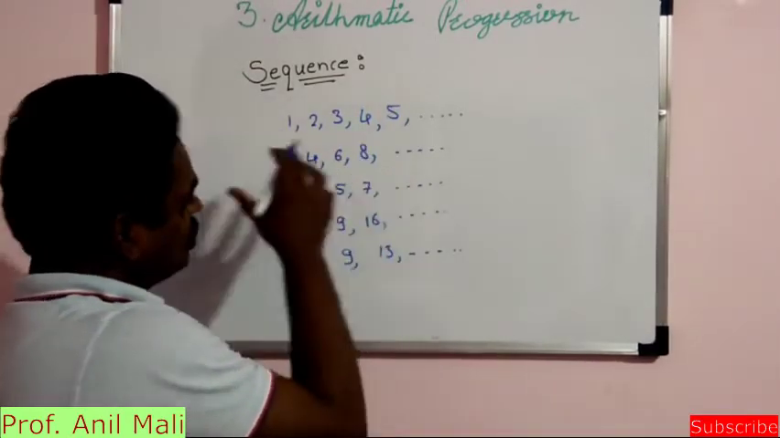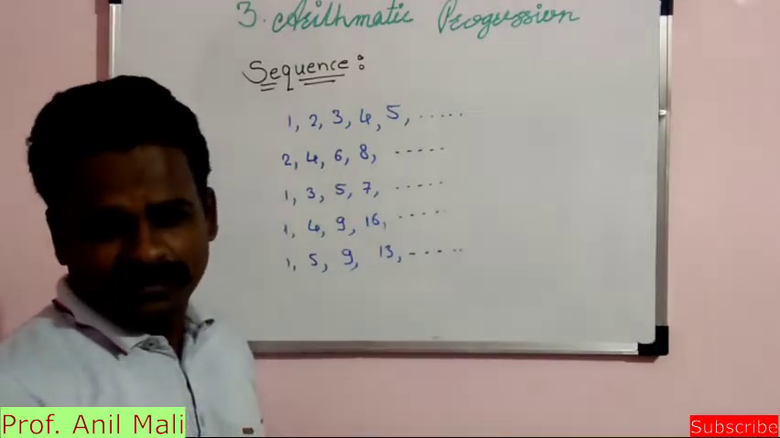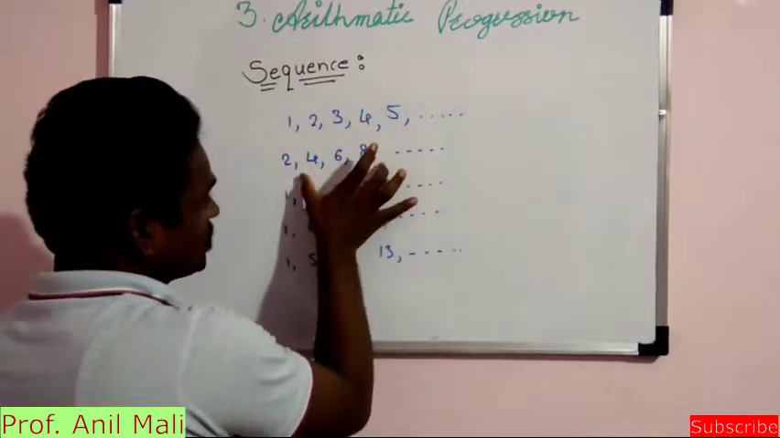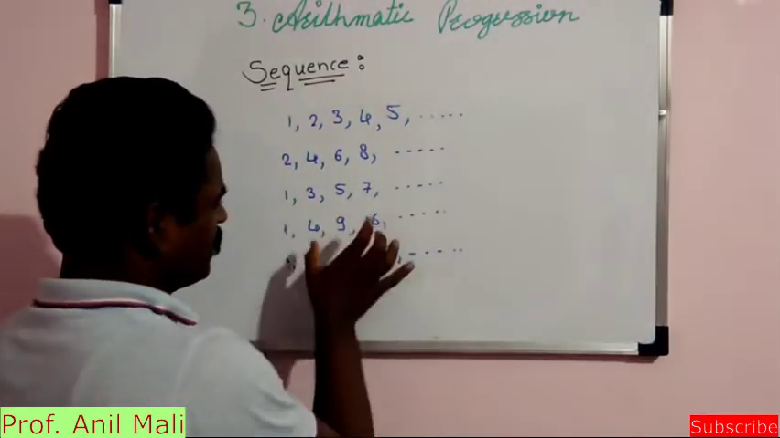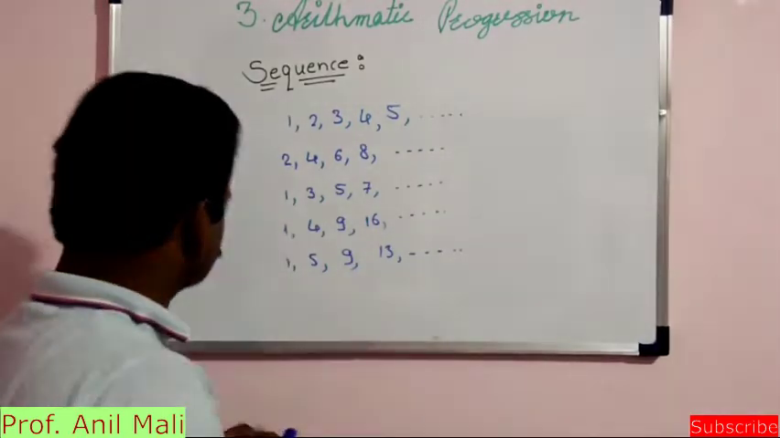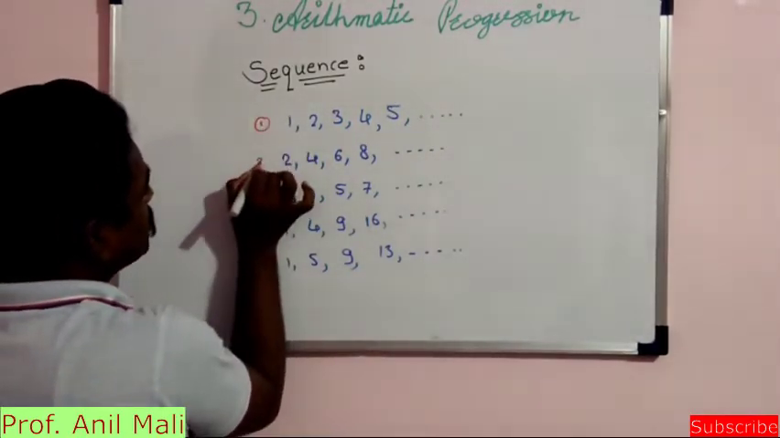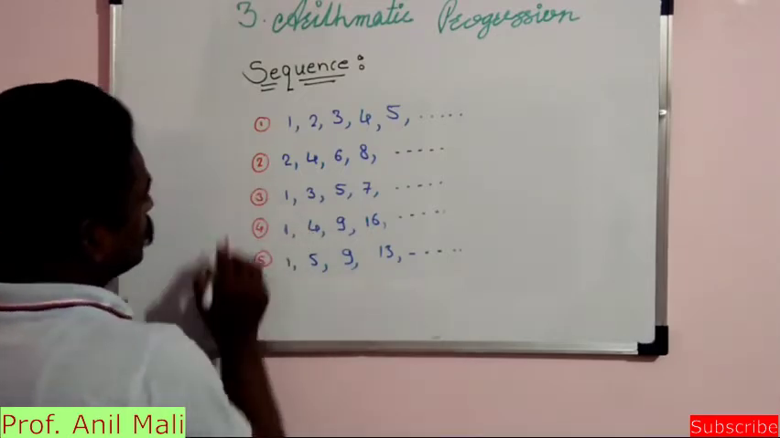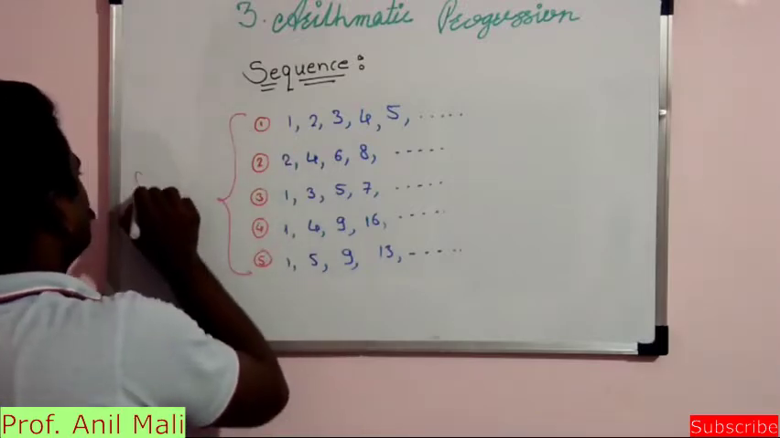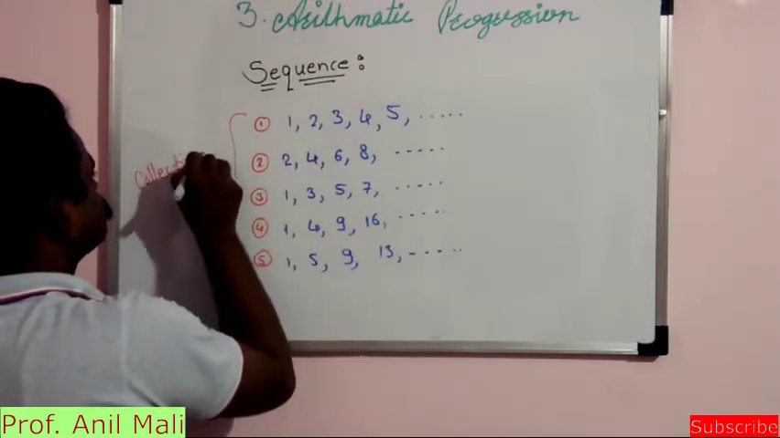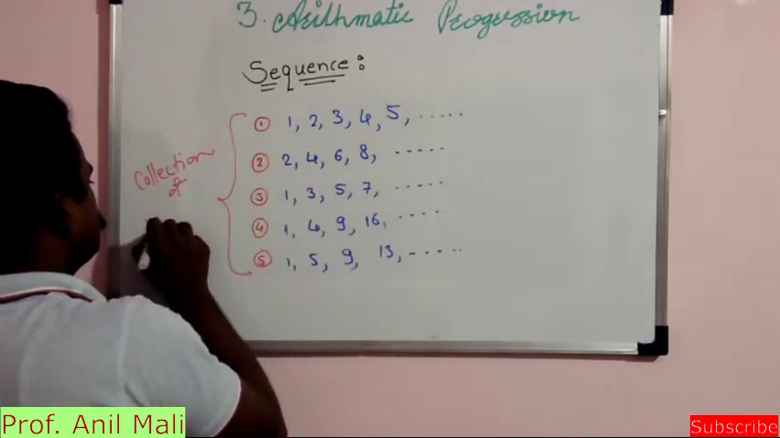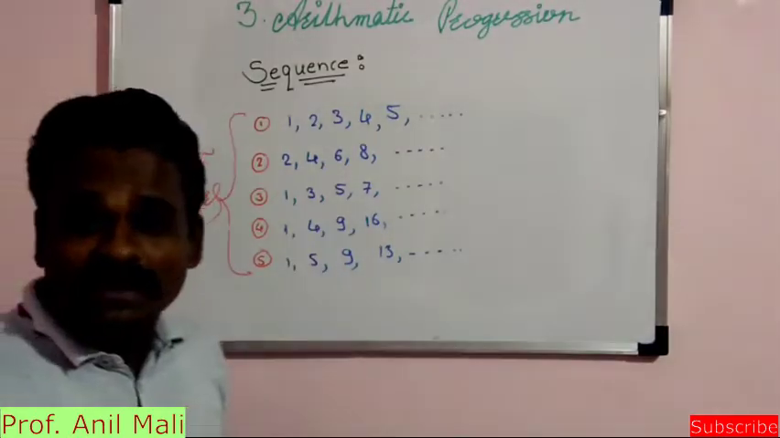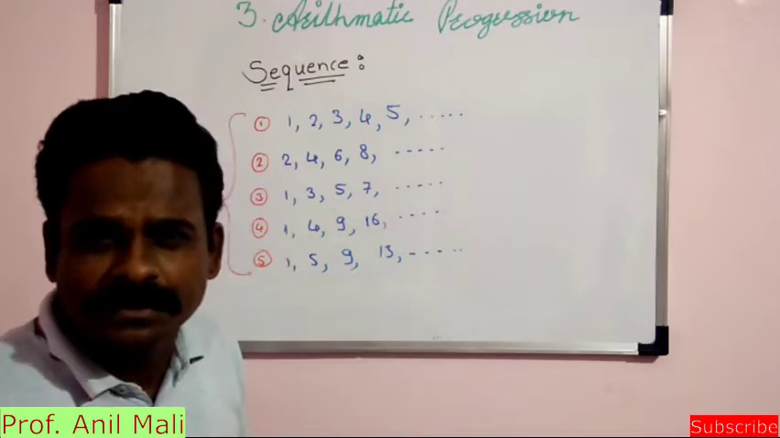These are a few collections of numbers I have written here. This is the first collection of numbers, this is the second, third, fourth and fifth. All are collections of numbers, only collections of numbers.